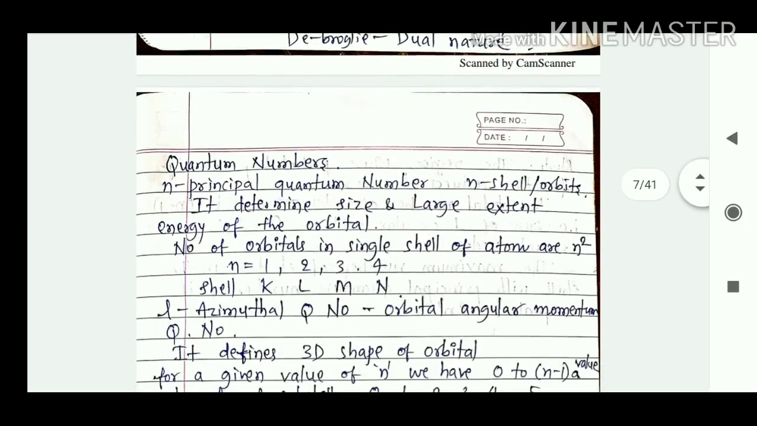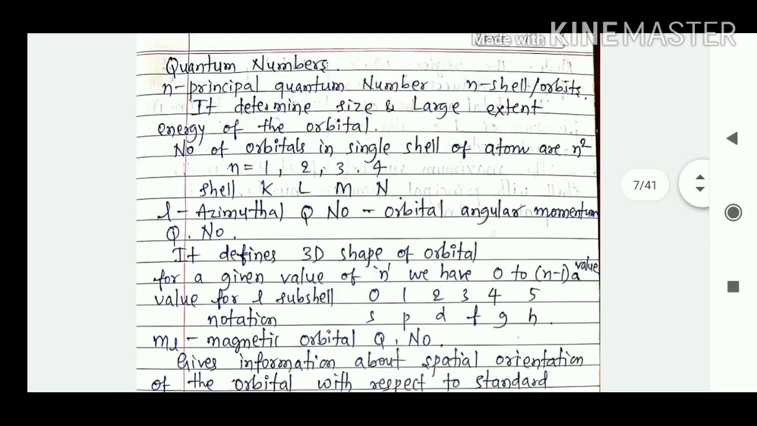Then we come across the next concept, it is known as quantum numbers. We have 4 quantum numbers: principal quantum number, azimuthal quantum number, magnetic and spin quantum number. First we'll consider the principal quantum number. It is known as n. N represents the shell or orbit. It determines the size and to a large extent the energy of the orbital. Number of orbitals in a single shell of an atom is n square. N is 1, 2, 3, 4 like this, and it represents the particular shell: K, L, M and N.